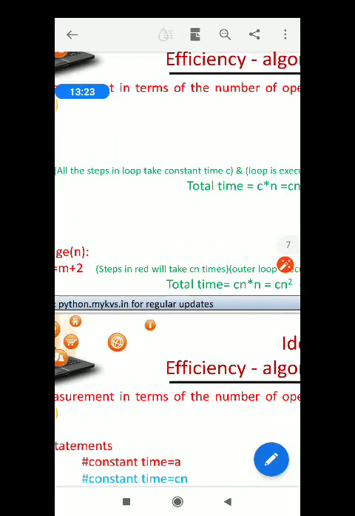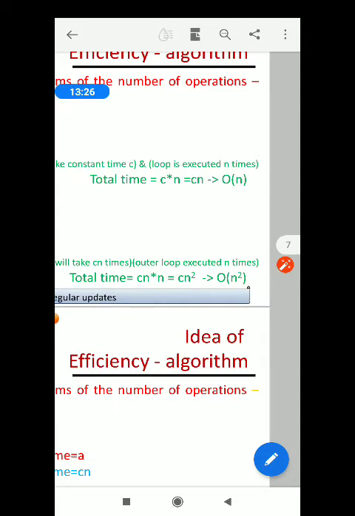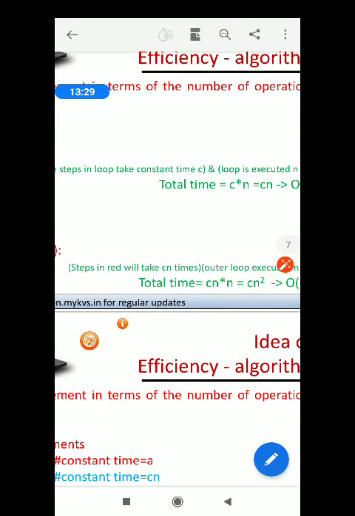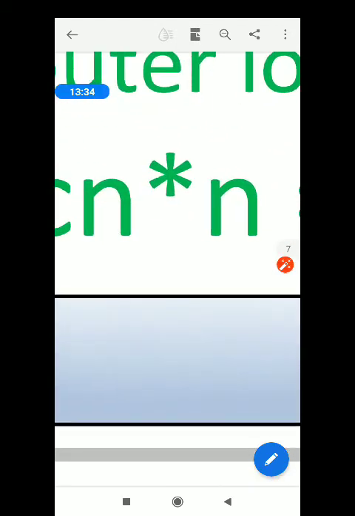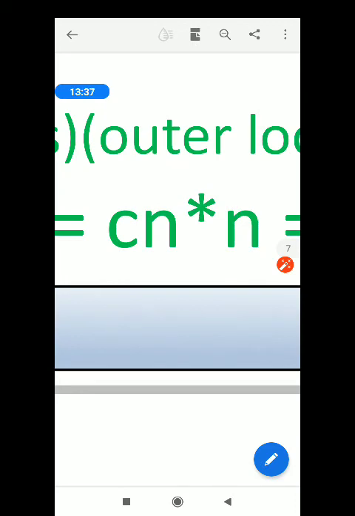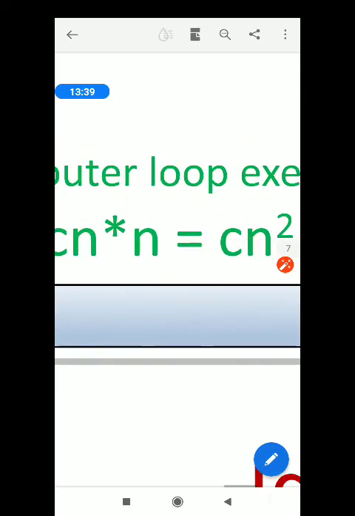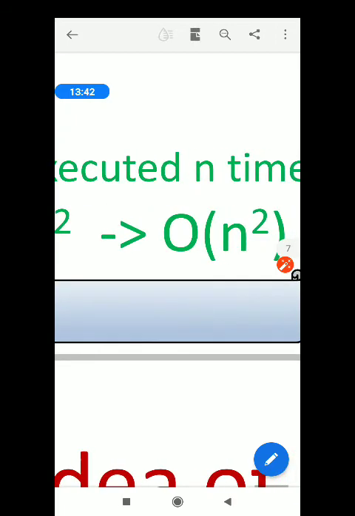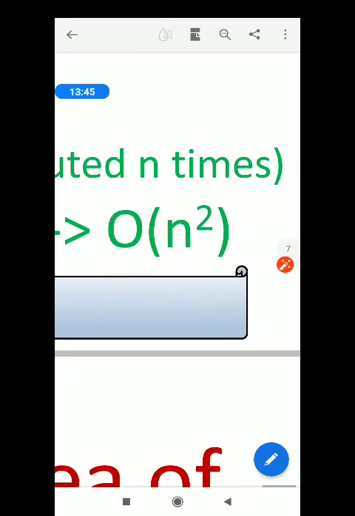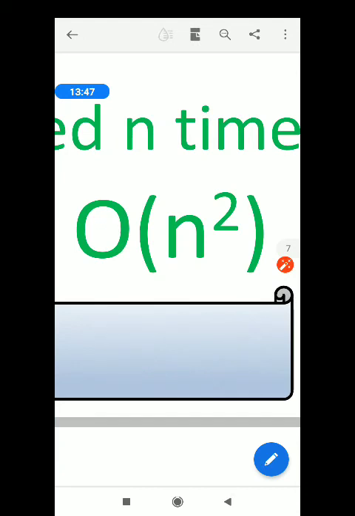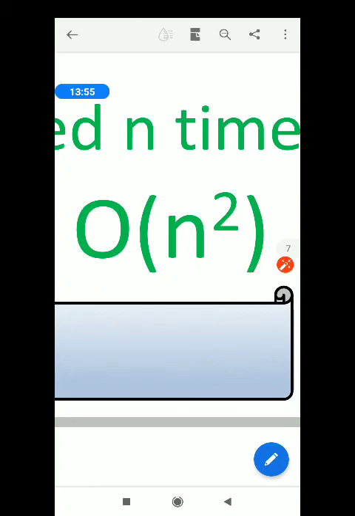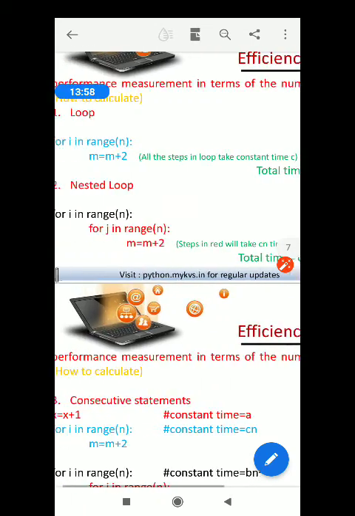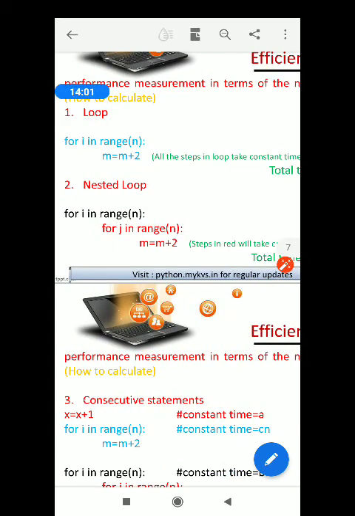The inner loop is executed n times and the outer loop is executed n times. So the total time required is cn multiplied by n, that is cn square. Since c is a constant, the computational complexity of a nested loop will be order of n square. In this way we can compute the complexity of loops, whether single or nested.